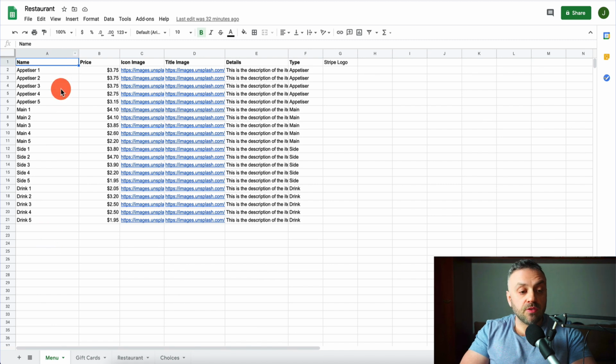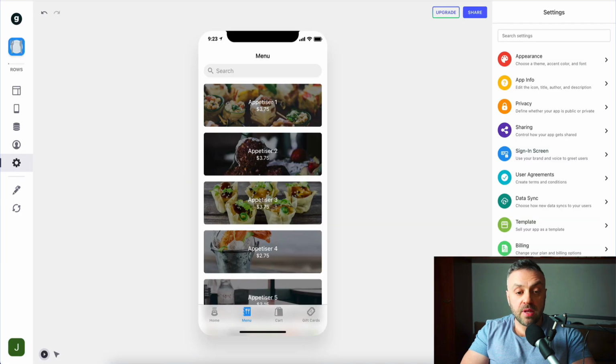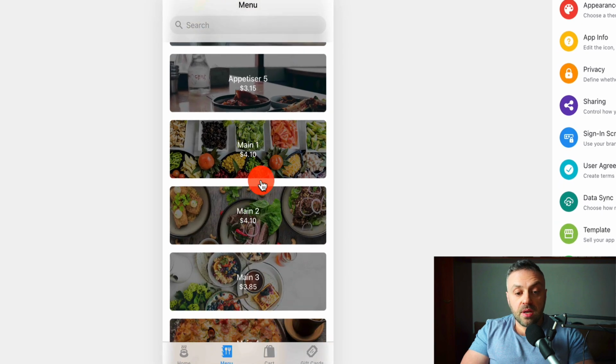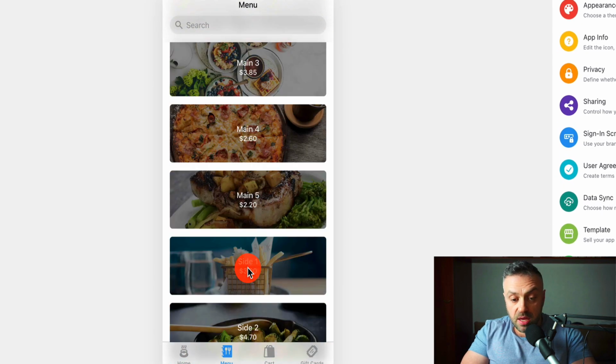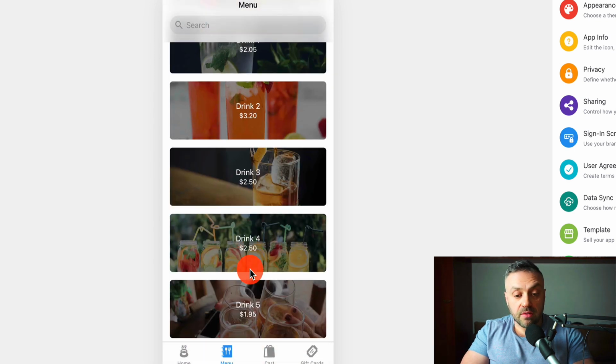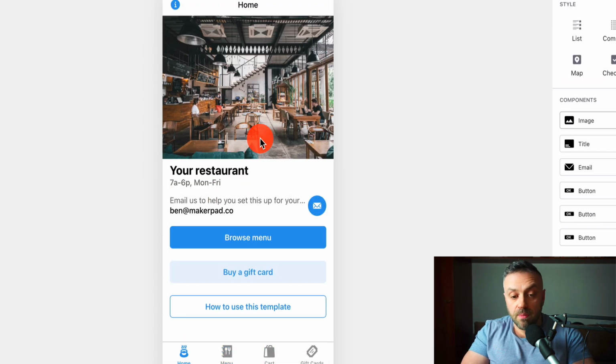And we can modify it. For instance, in this menu, we have 5 appetizers, 5 mains, 5 sides, and 5 drinks. Now, if we go back to the app, you're going to see exactly that. There are 5 appetizers, then 5 mains, and if we scroll down, 5 sides and 5 drinks. And if we go to home, you'll see it's displaying the restaurant that we have set up here.